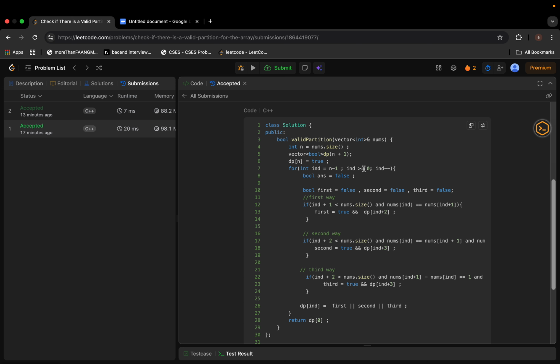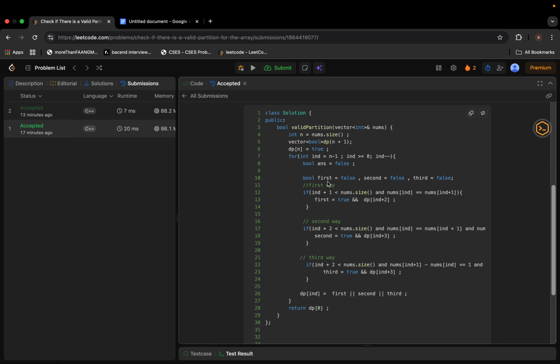So the time complexity for this solution is order of n, and the space complexity is also order of n.